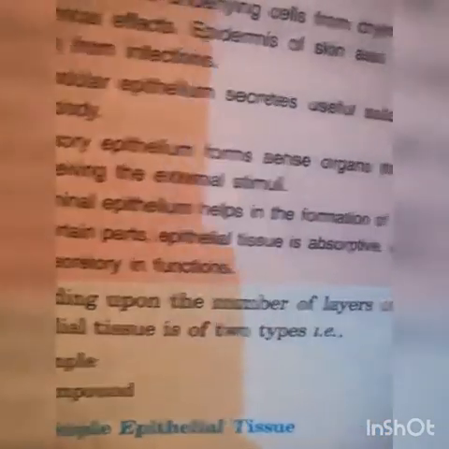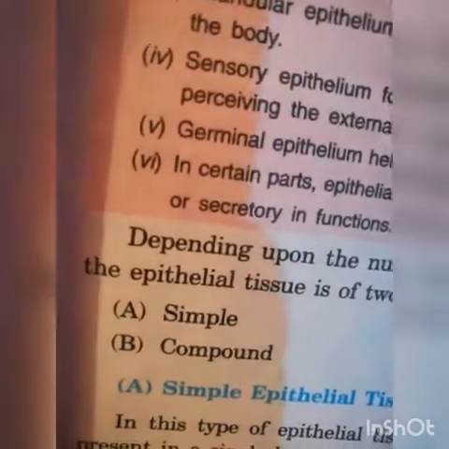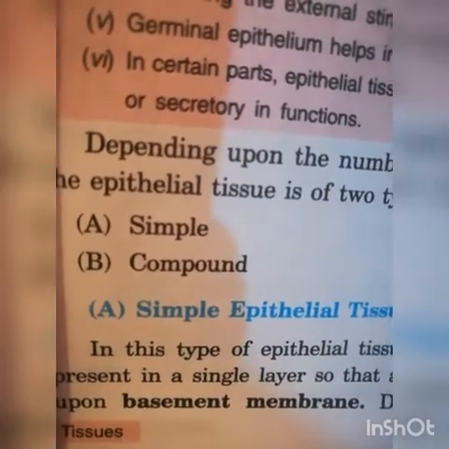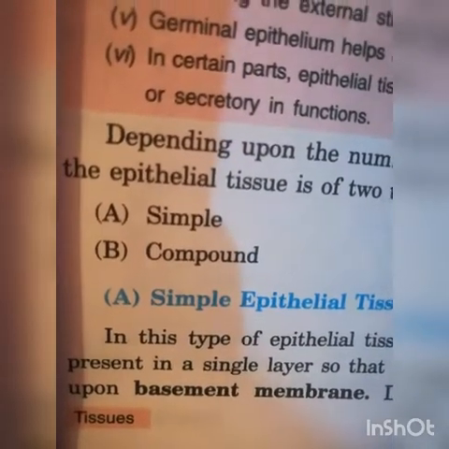Depending upon the number of layers of the cells, epithelial tissue is of two types: simple epithelial tissue and compound epithelial tissue.